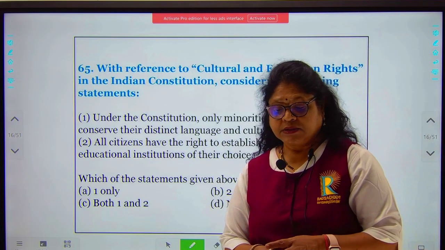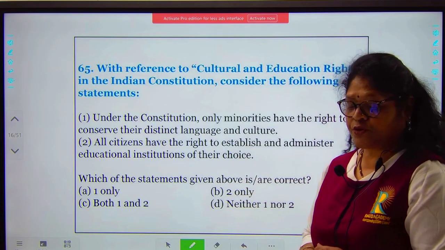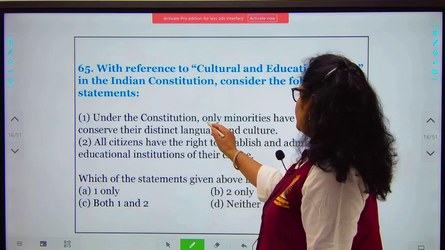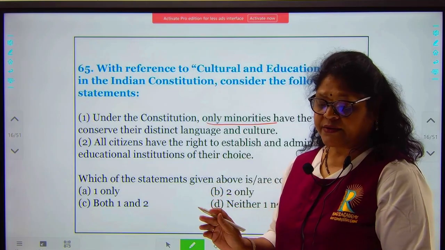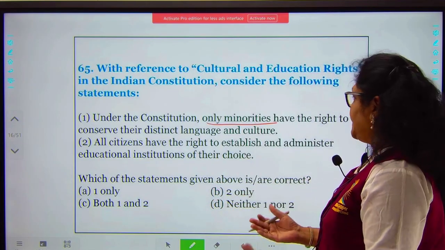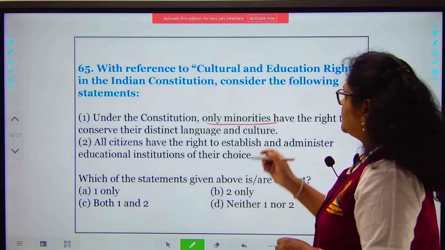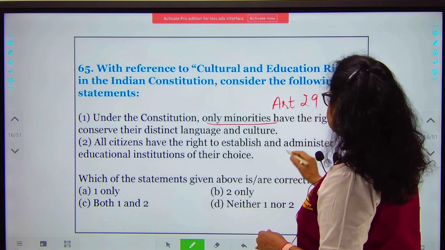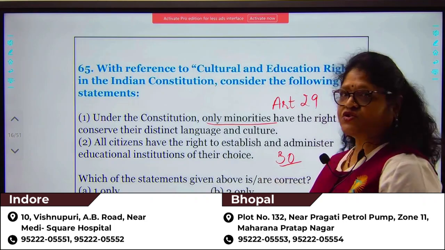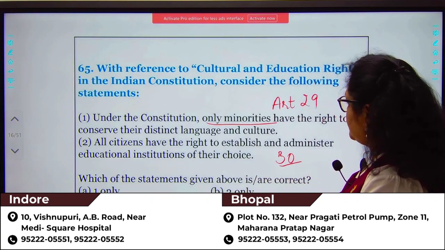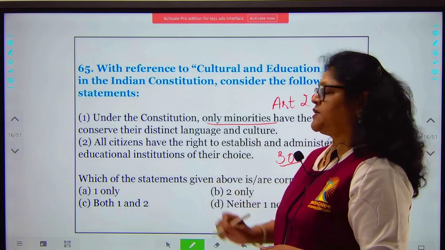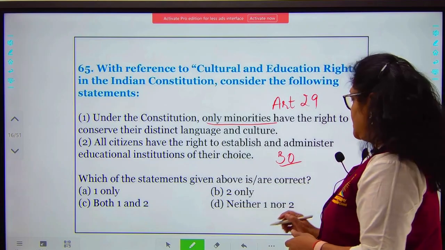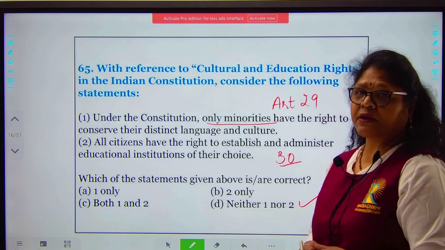This again has been jumbled up. Under the Constitution, all citizens, not only minorities, have the right to maintain their distinct language and culture, Article 29. And this is Article 30, which says religious and linguistic minorities have the right to establish and administer educational institutions of their choice. So here both the statements are wrong. You have the option of D, which says both statements are wrong.